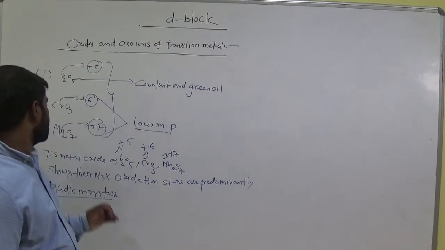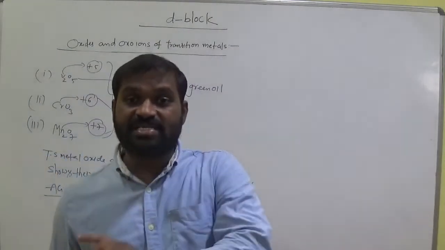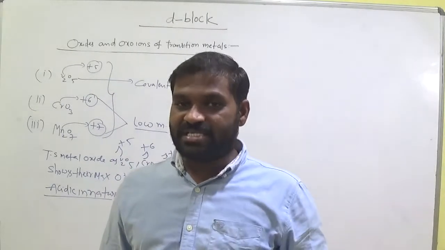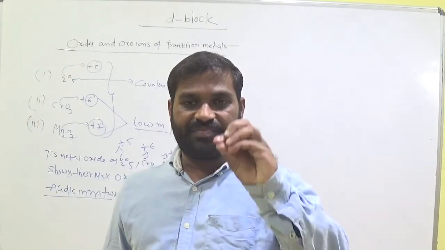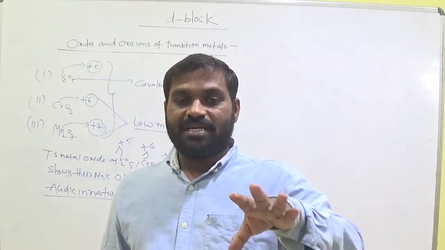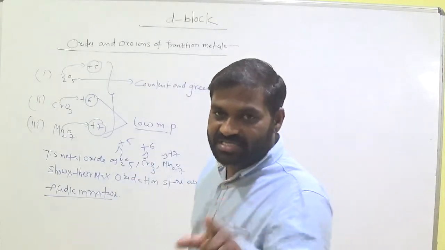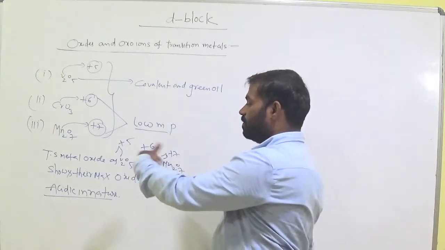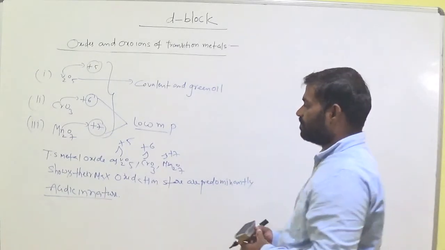Acidic in nature. So when transition metals show higher oxidation states in their oxides, they are predominantly in which nature? Acidic nature. Suppose it is amphoteric in nature. Amphoteric means acidic and basic nature. The compound which shows both acidic and basic nature is called amphoteric. Clear? Okay. Now in that, which nature is more dominant? Acidic nature is dominant. When the metal shows maximum oxidation state in its oxide, it predominantly shows acidic nature. Even though it is amphoteric, basic nature is less.